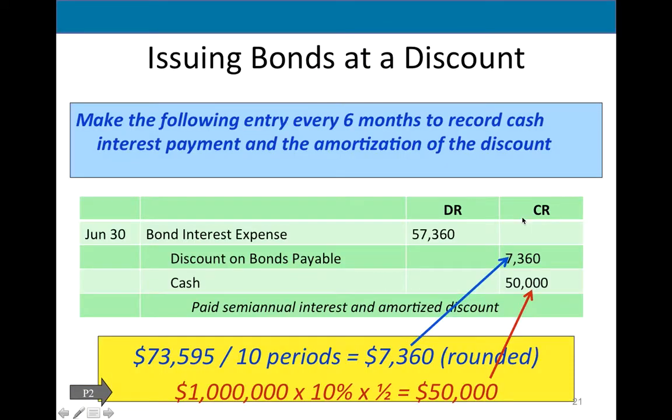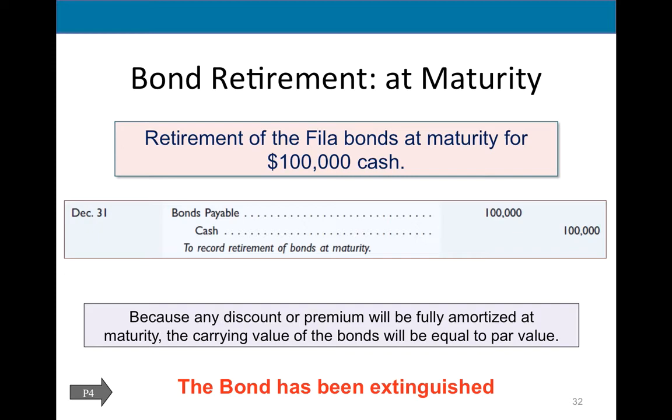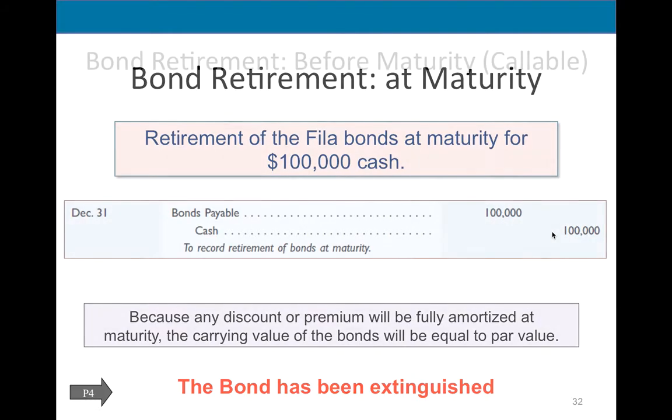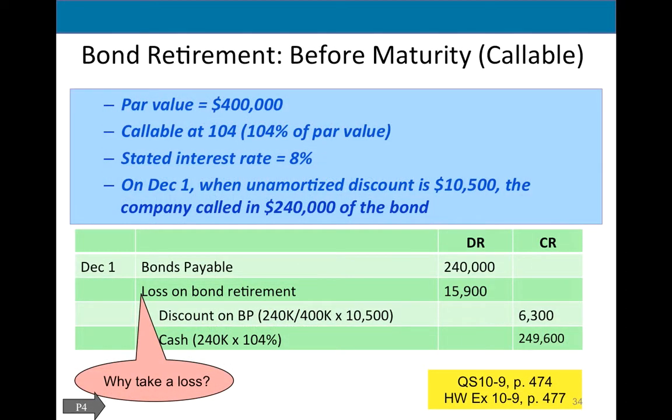Okay, so I'm going forward. Let me skip the effective interest rate. Guys, bond retirement can get confusing. At maturity, it's very easy, we just pay off the bond par value. But sometimes the bond could be retired before maturity. Here is an example of the problem, and here is the explanation. Usually, we will also have a gain or a loss. So go over this. I'm not going to spend time here, but you will have a homework problem and some multiple choices. Here's another example of bond retirement before maturity.